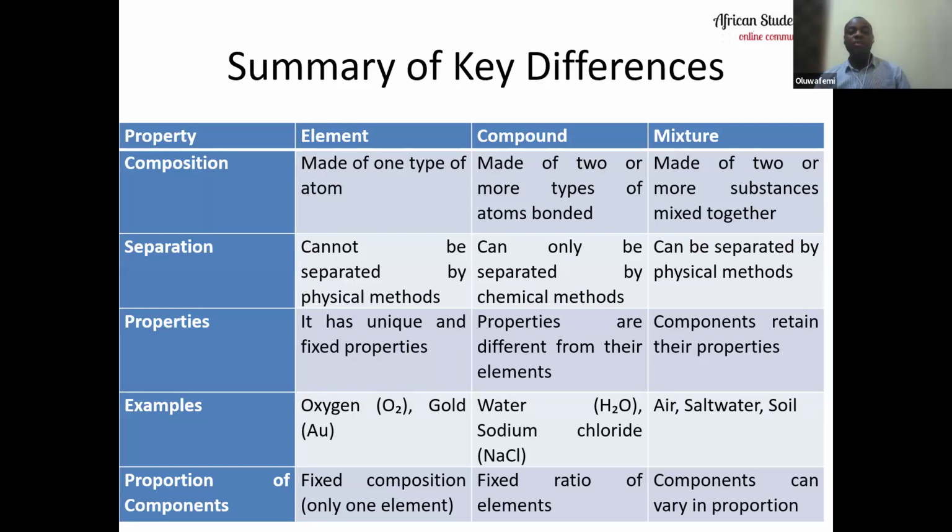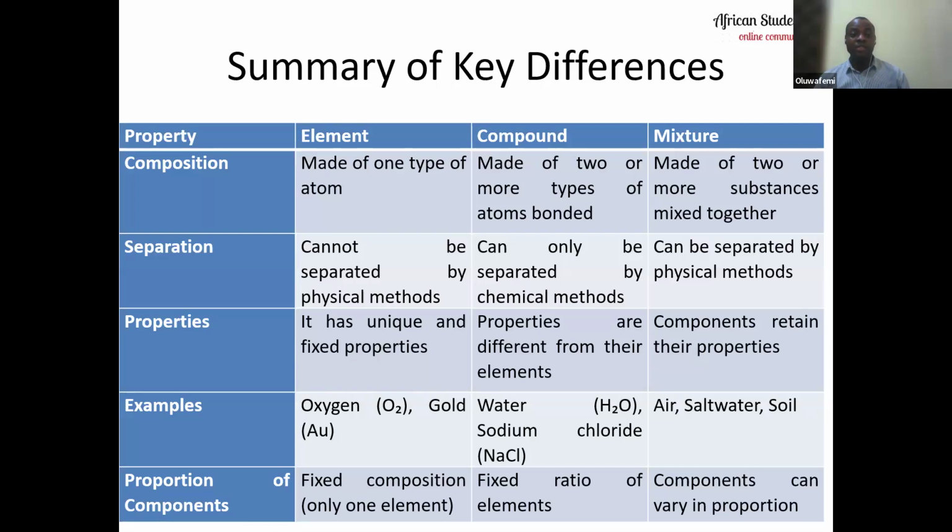Now, based on proportion of components, you can also differentiate elements, compounds, and mixtures. For an element, there is a fixed composition, only one element. For compounds, there is a fixed ratio of elements, like I was explaining with nitrogen and oxygen when they bond together.